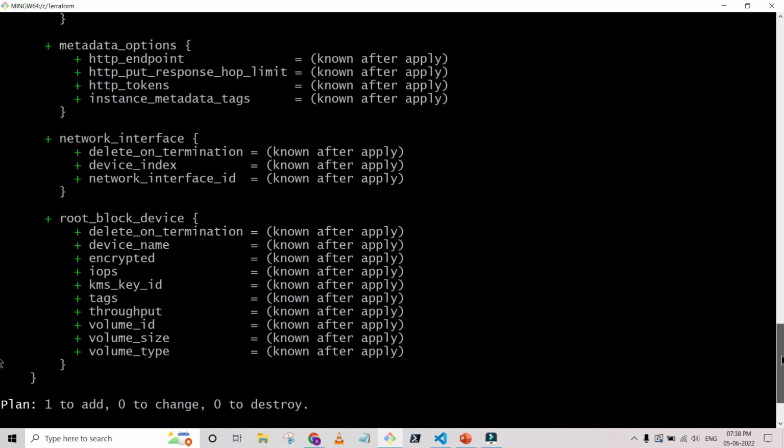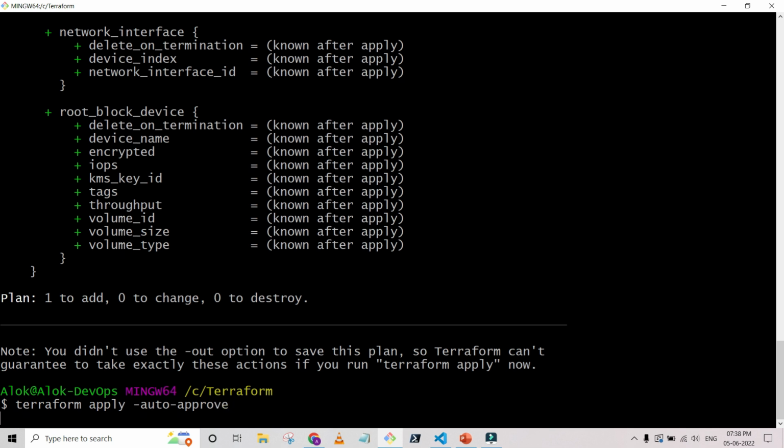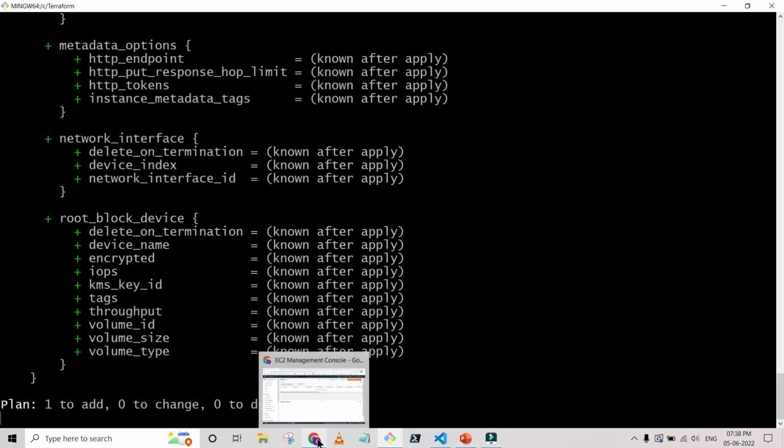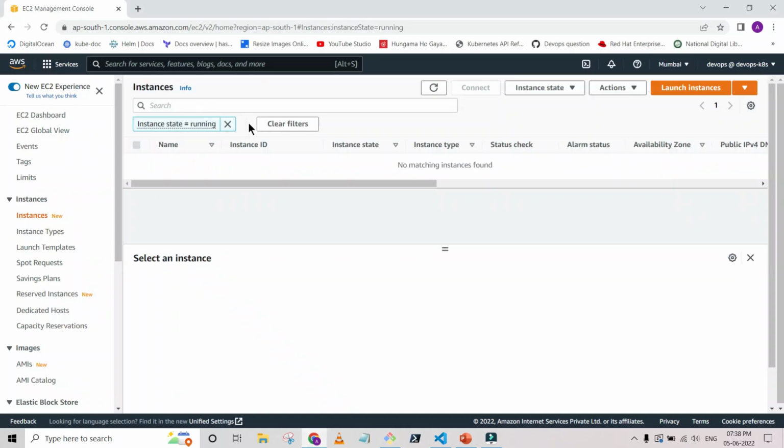All things look good. So I'm giving the auto approve flag: terraform apply, auto approve. So it will not ask me for confirmation. Now it's starting to create the instance. Let me monitor these changes.